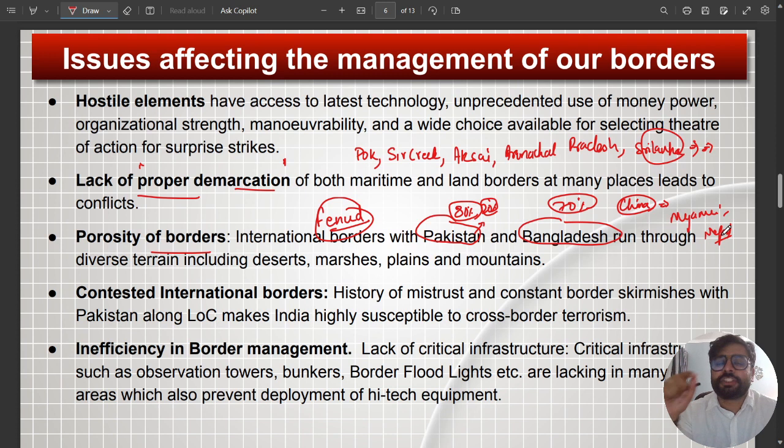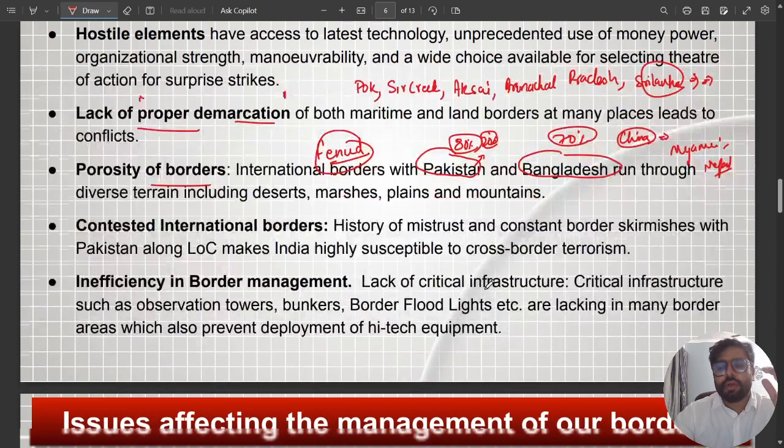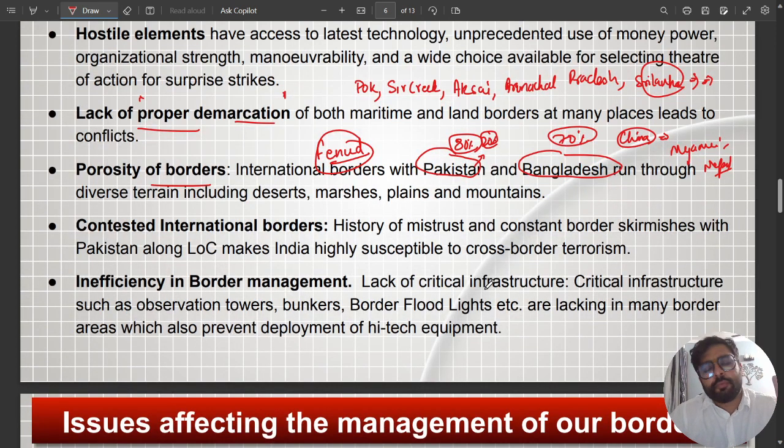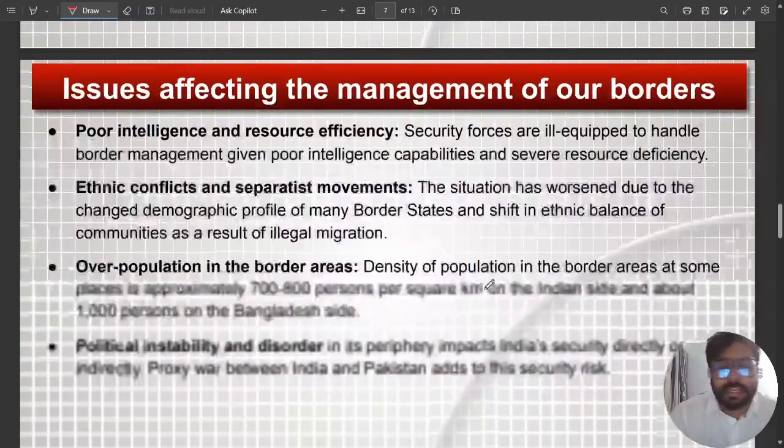Then inefficiency in border management. Like all these forces, the paramilitary forces, and even the defense forces like Army, Navy, Air Force, lack critical infrastructure. Like, for example, in a border, you need observation towers, you need floodlights so that in the night time you can have a good vigil. So these are the things that are required. So right now, in most of the vulnerable places, we have installed it. However, still at many places we are lacking in it.